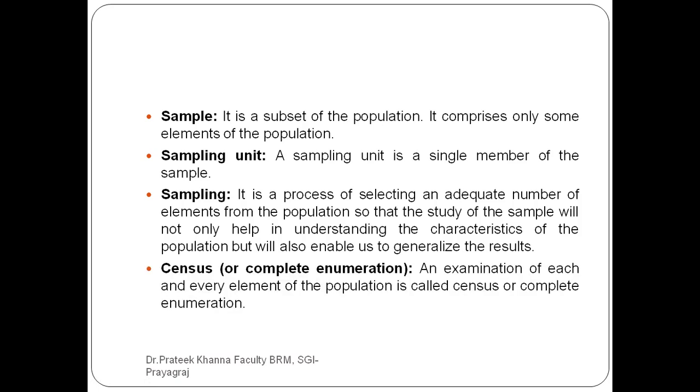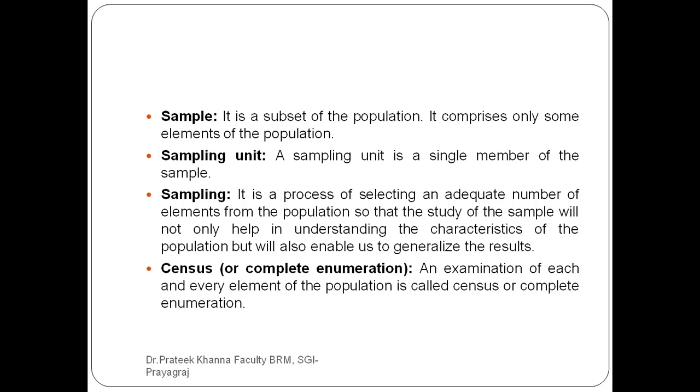Then comes census. What do you mean by census? Sometimes the question comes, what is the difference between sampling and census? A census means an examination of each and every element of the population. Suppose in a village there is a population of 18 lakh.